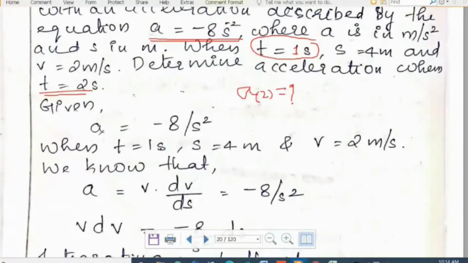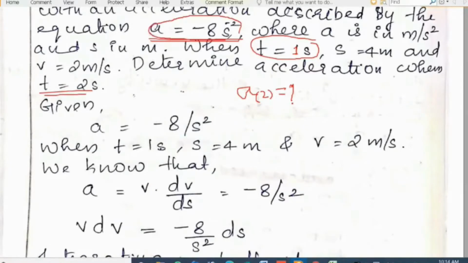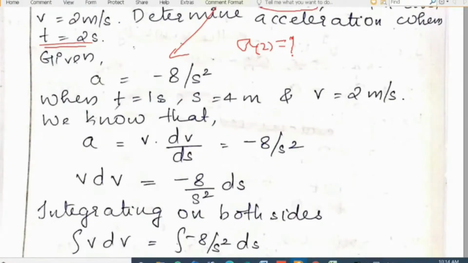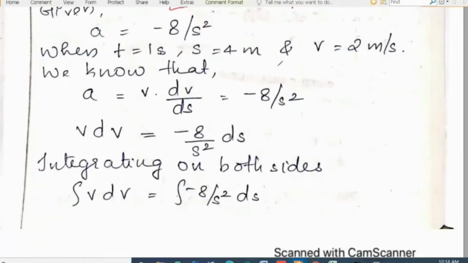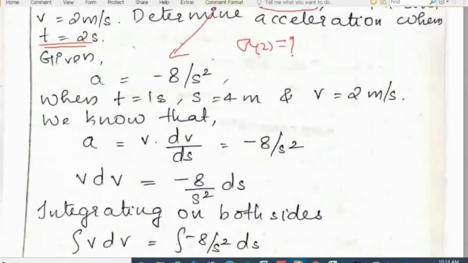Here a is equal to minus 8 by s square. This equation we have written like this. When t is equal to 1 second, s is equal to 4 meter, and v is equal to 2 meter per second. That is given in the question, and we know the equation. Here a is given as a function of displacement.